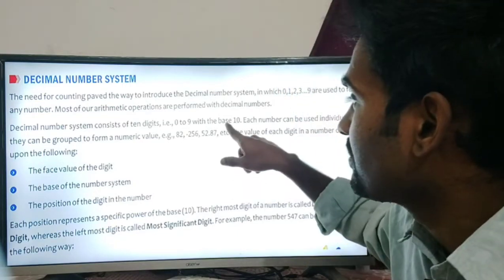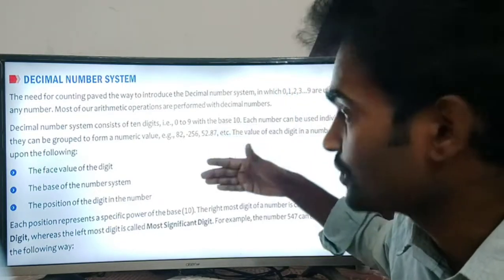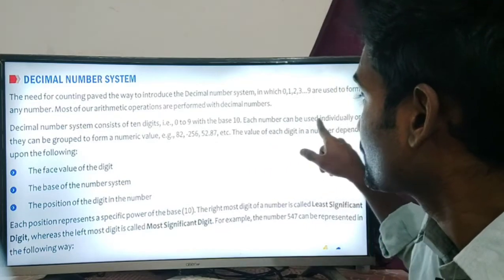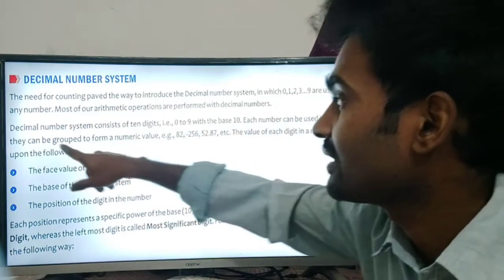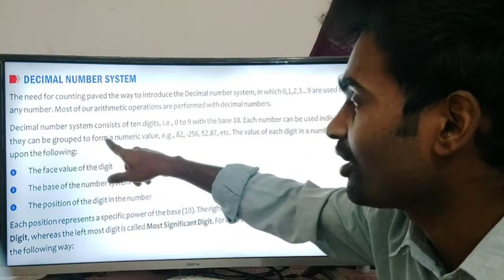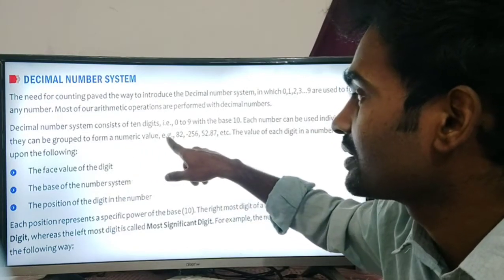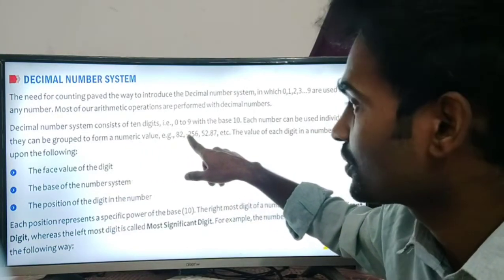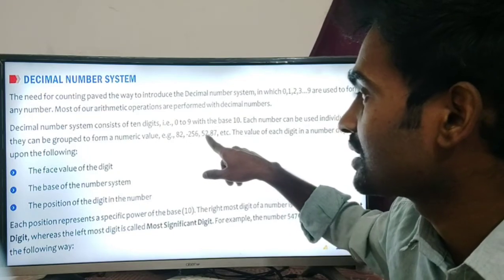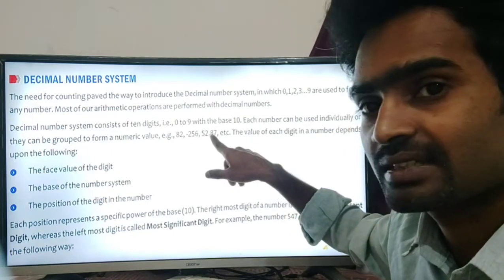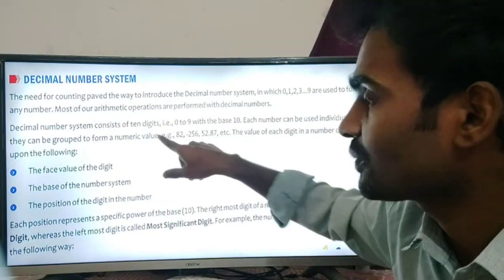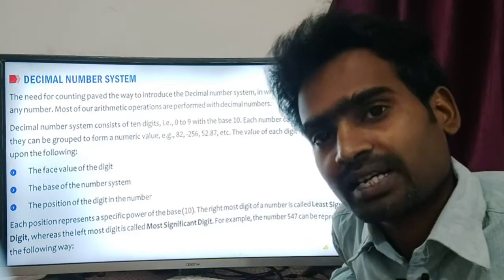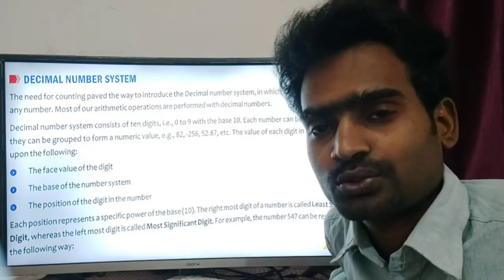And base, you know what the meaning of base is? Downside. Clear? Each number can be used individually or they can be grouped to form a numeric value, that is 82, 256, 52.887, etc. So likewise, the digits can work separately as well as grouped together.